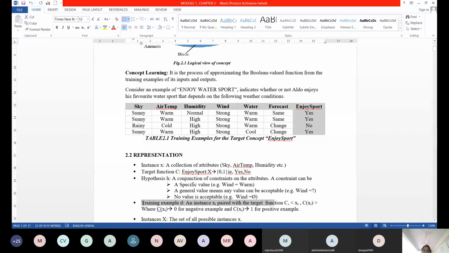On the screen, is it visible over the board? Yes, ma'am. Whatever I'm doing. So the training example, the complete data including your classified label, is called D. Is called what? D. So it's a pair of your instance and the target concept. Understood? Instance is X. Target concept is what? The target label. So instance and target label is called a training example. Is this clear?